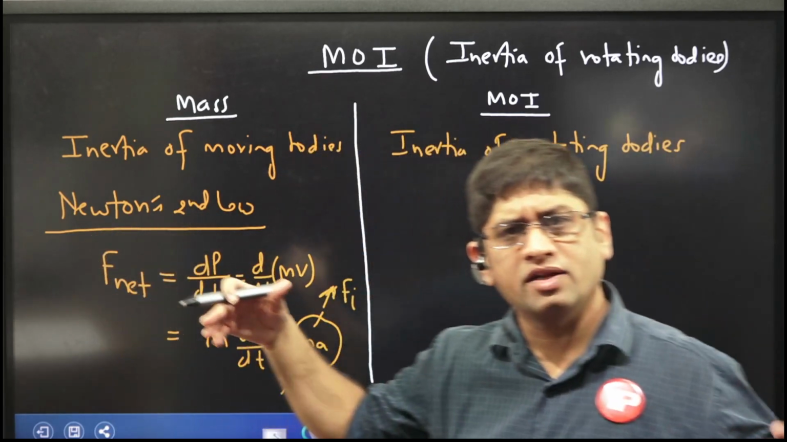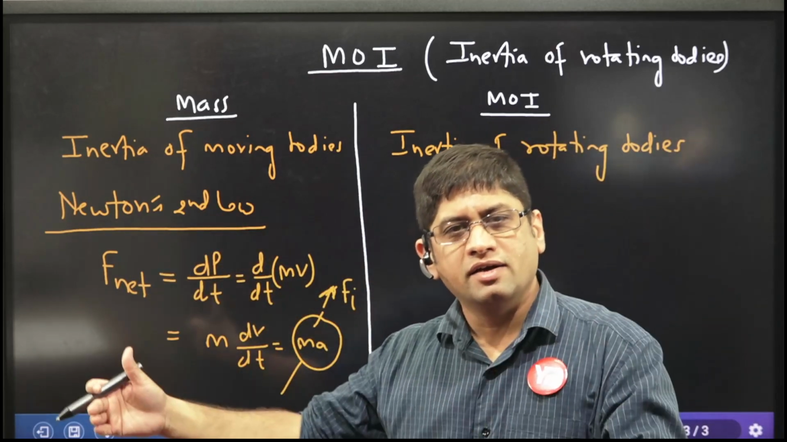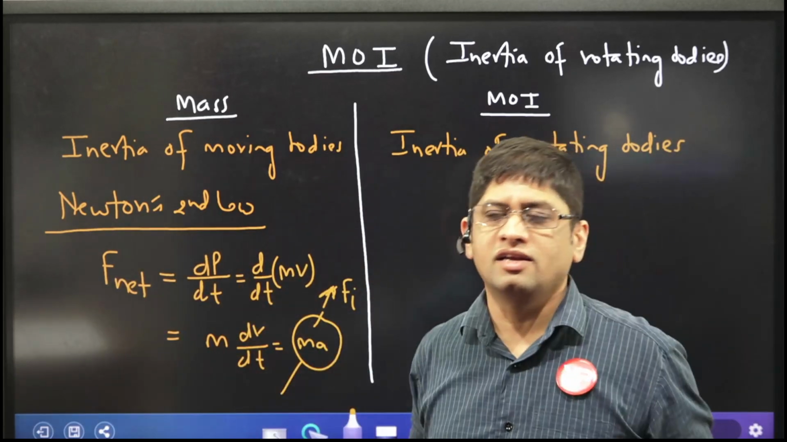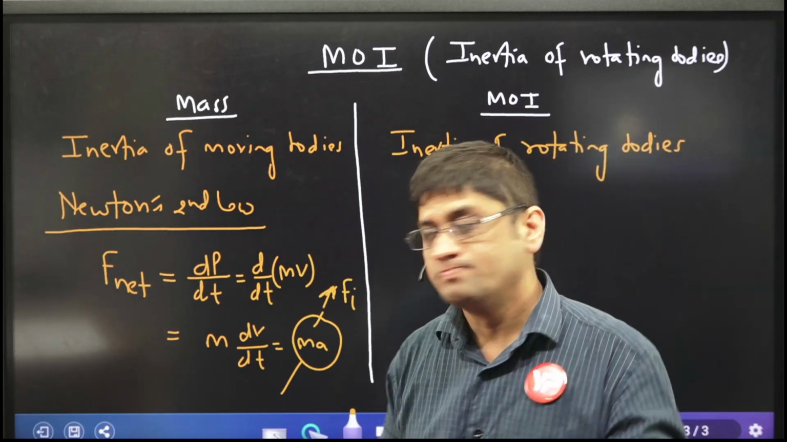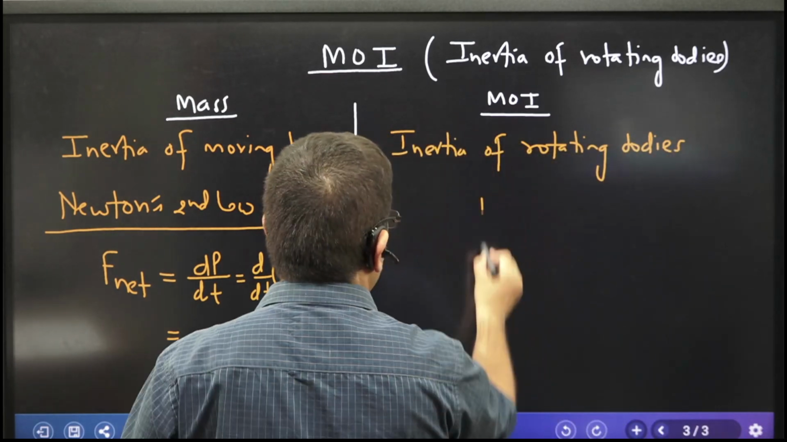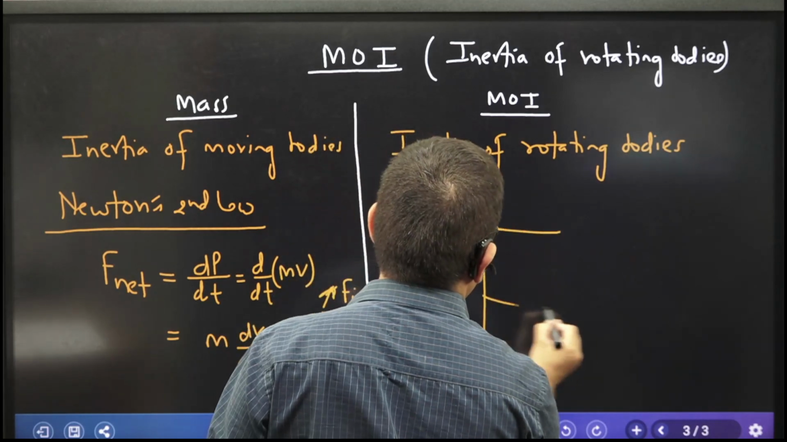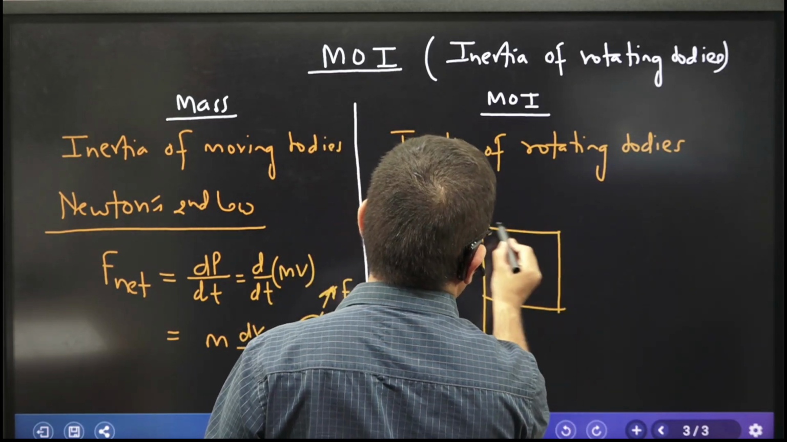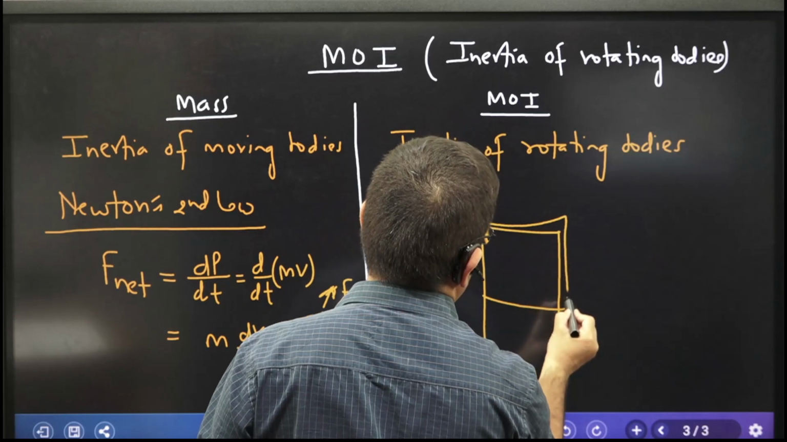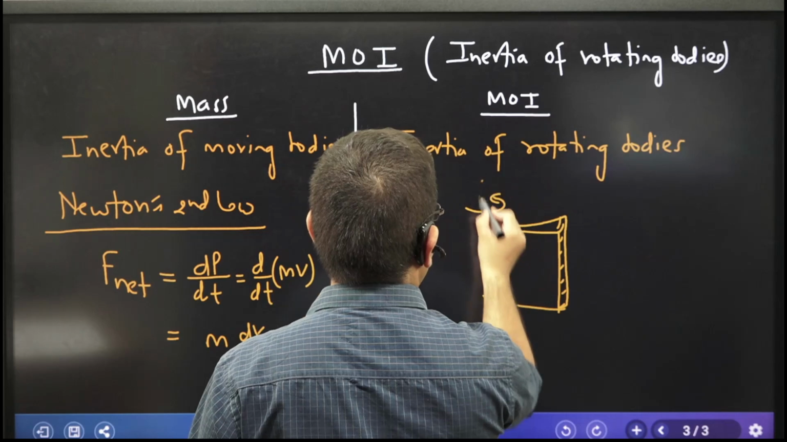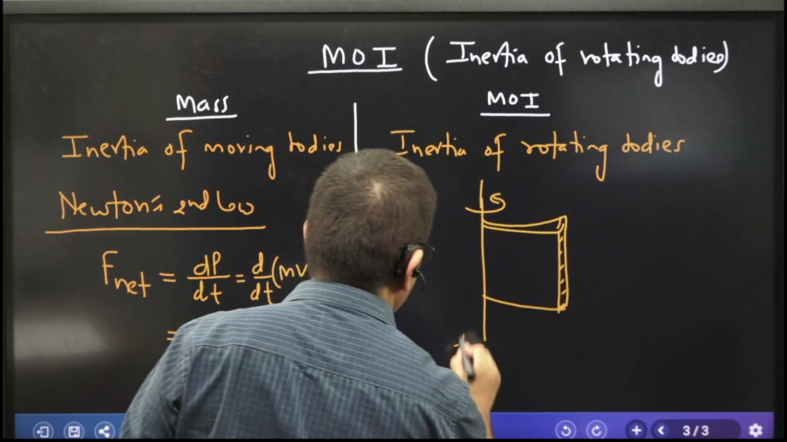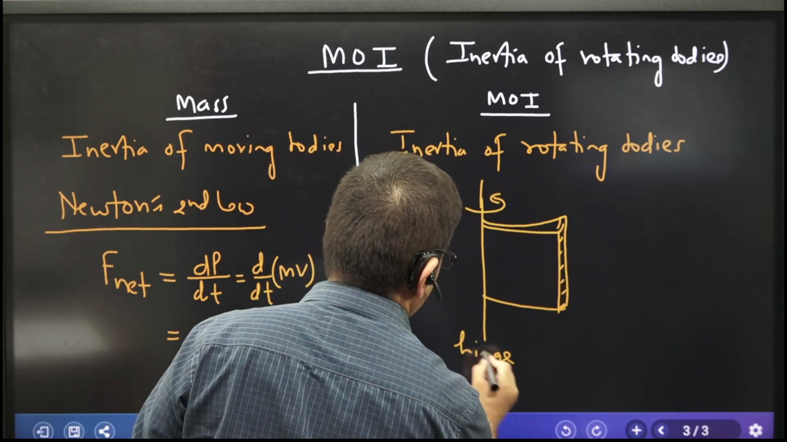Now what is moment of inertia? Same thing which you did for moving bodies in the linear motion, you do it for a moving body in rotational motion. Now let us say there is a door, and I am to open this door. Let me make the kind of diagram. I am to rotate this door about this hinge line. Let us say this is the hinge line.